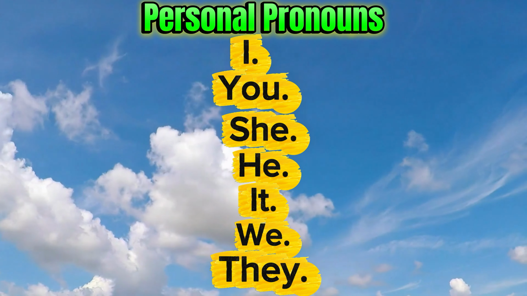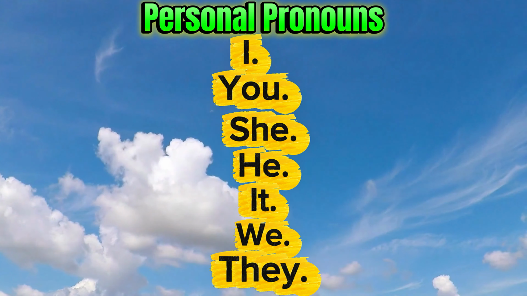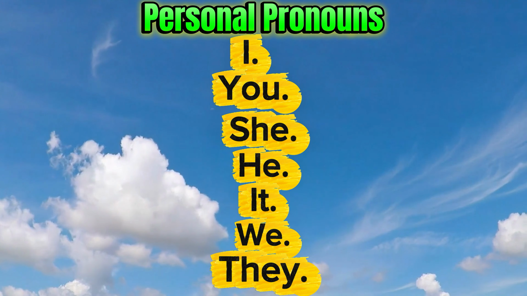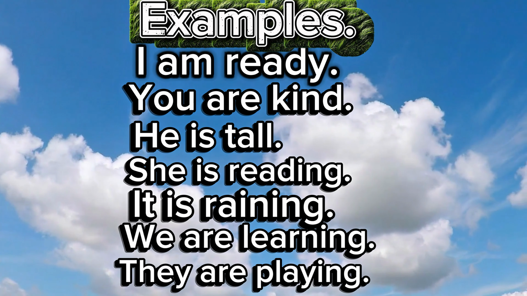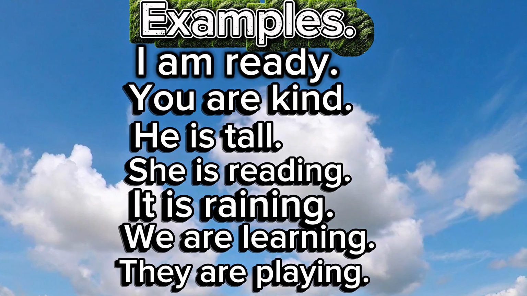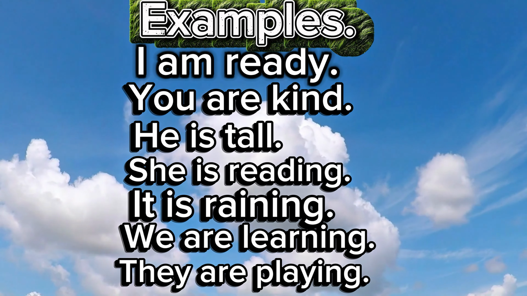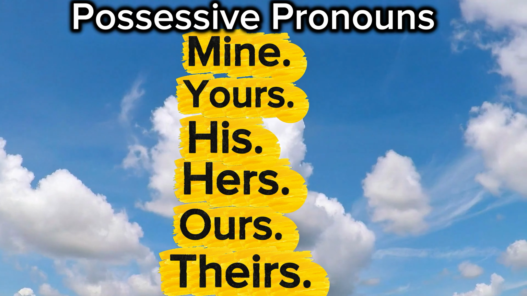Personal pronouns: I, you, she, he, it, we, they. Examples: I am ready. You are kind. He is tall. She is reading. It is raining. We are learning. They are playing.